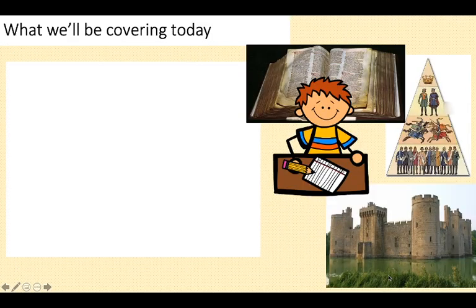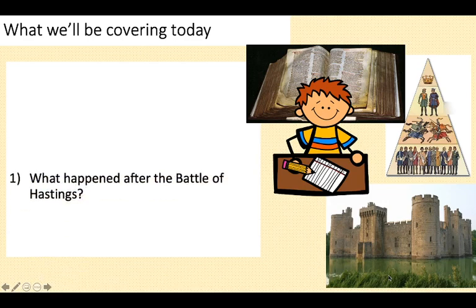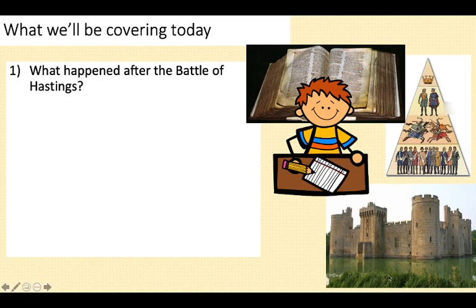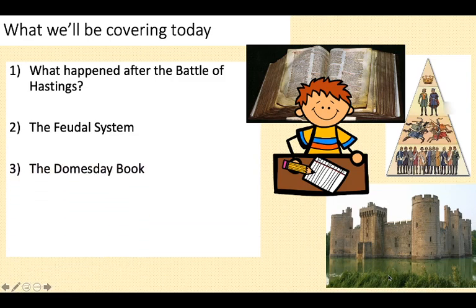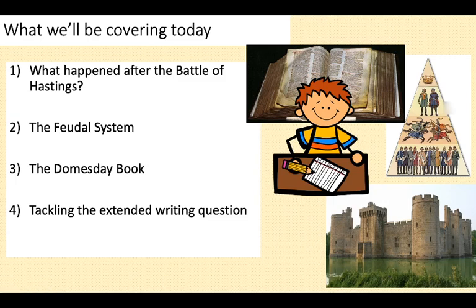So, today we'll be covering certain sections of your booklet. We're only going to have a look at the few ways that William changed England in order to keep control and power throughout his reign. So here's what we'll be looking at. So what happened after the Battle of Hastings, the Feudal System, the Doomsday Book, and tackling that extended writing question at the end.